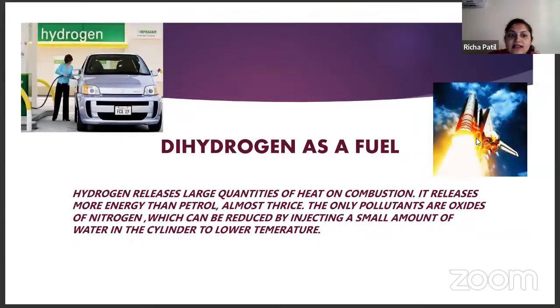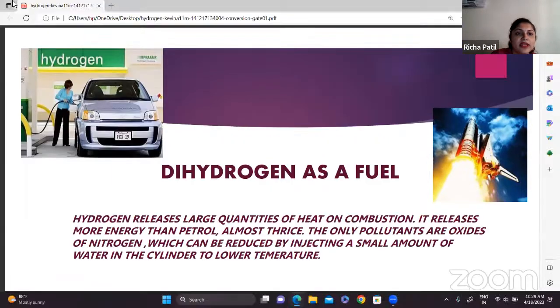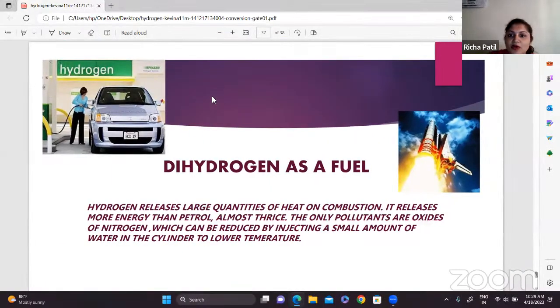Dihydrogen gas acts as a very important fuel. It releases large quantities of heat on combustion, almost twice as much energy as petrol. The only pollutants are oxides of nitrogen, which can be reduced by injecting a small amount of water in the cylinder to lower the temperature. So this dihydrogen gas is acting as a fuel, and it is playing a very important role because it releases large quantities of heat on combustion. These are all the important points covered in the hydrogen chapter. Based on this, we'll solve some questions.